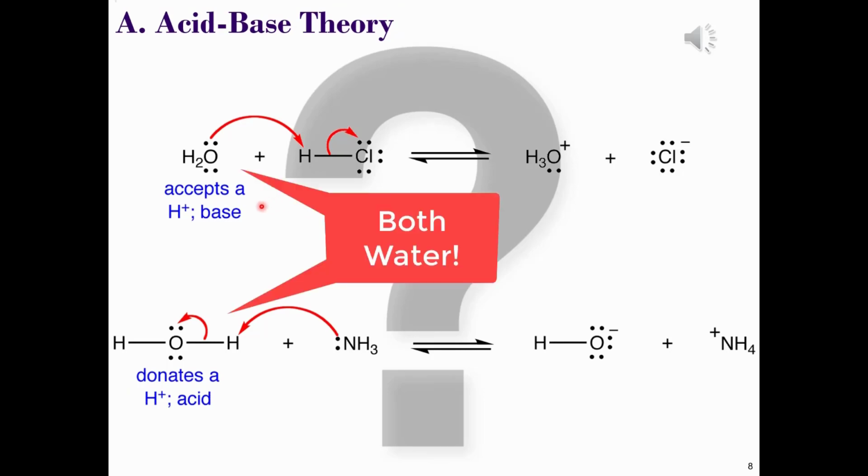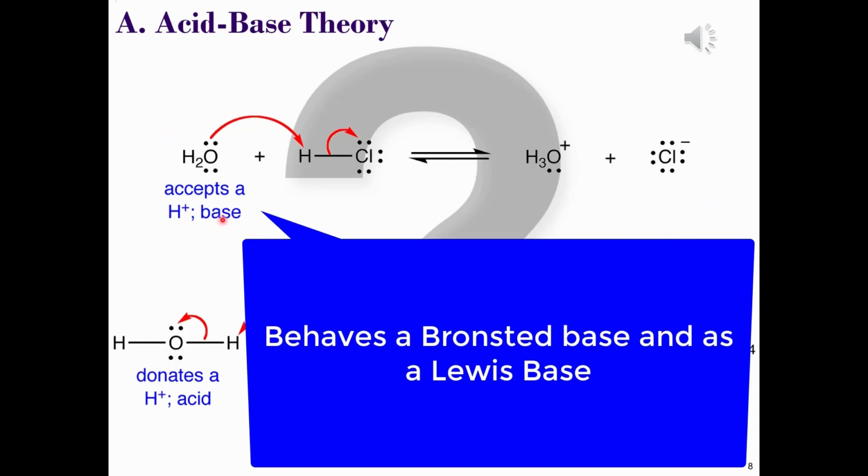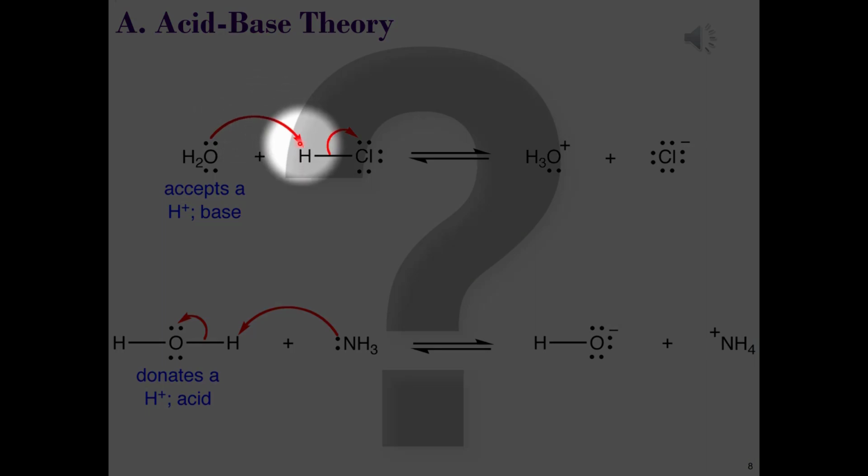Here we can see water behaving in two different ways. In the first scenario, shown at the top as a recap, water behaves as a Bronsted base and also as a Lewis base. The Lewis model is reflected by the movement of the electron pair using the curved arrow formalism. The tail of the arrow starts from an electron source, these are the lone pairs, and are nucleophilic, which are seeking a nucleus. The arrow head looks for an electrophilic, i.e. an electron-loving atom. In this case, the hydrogen atom of the hydrochloric acid. This is an electrophilic site.